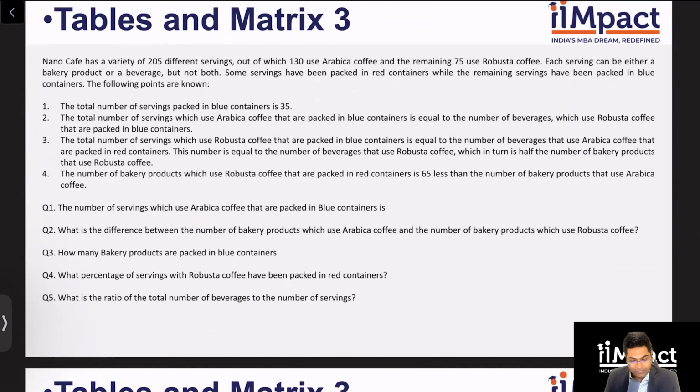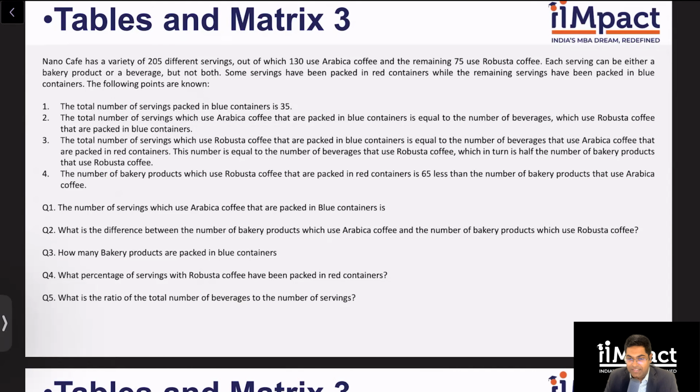All right. Nano Cafe has variety of 205 servings, out of which 130 use Arabica, remaining 75 use Robusta. Each serving can either be a bakery or beverage, but not both. And they've been packed in red or blue, of course, but not both. Guys, this is very similar to one of those PYQs, if you remember. There was an FD approval, EU approval, and cosmetic kind of a set, right?